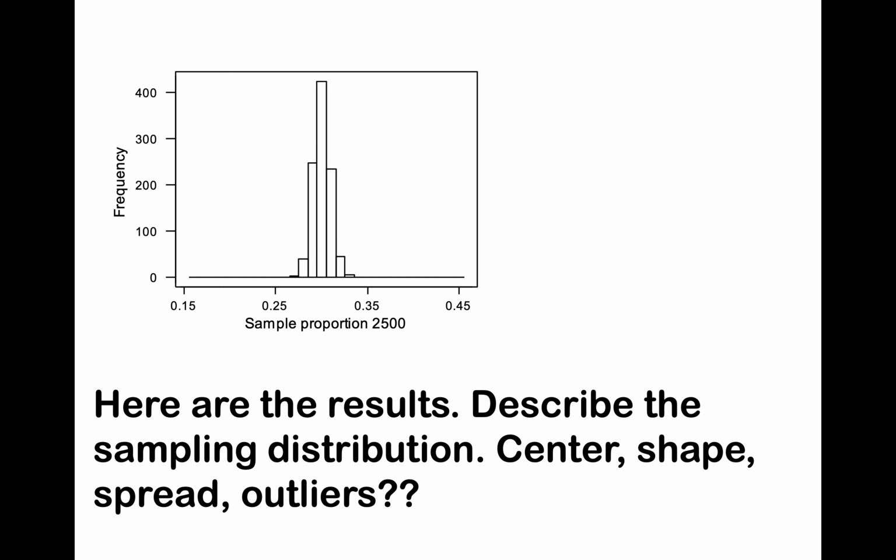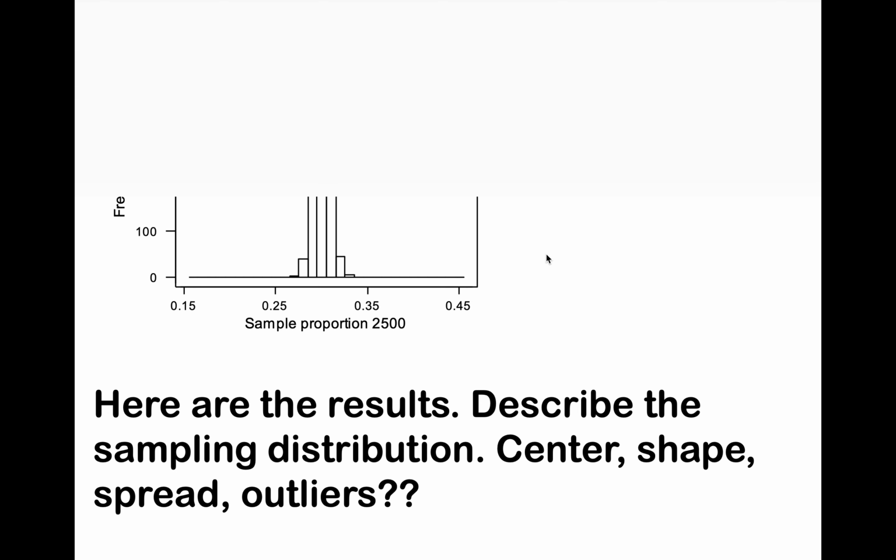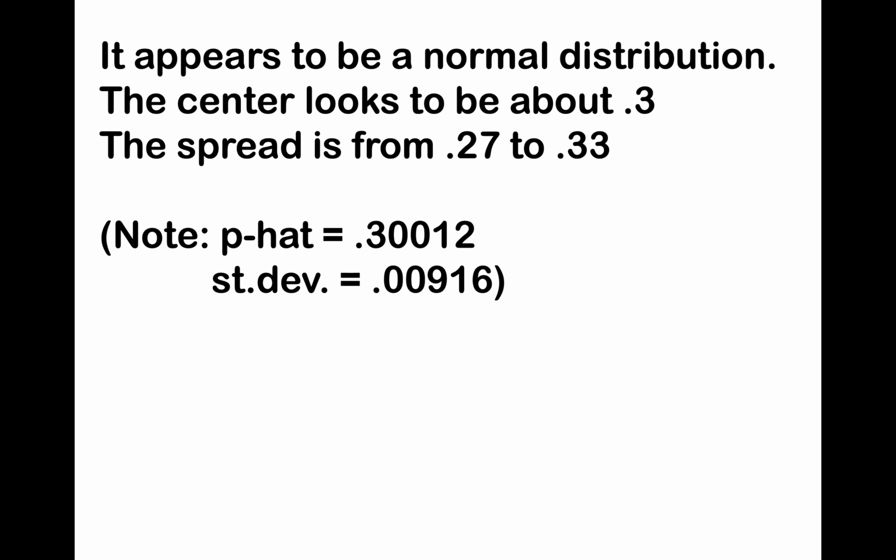But here are the results. If you were to describe the sampling distribution, the center, shape, spread, and outliers, notice it's still approximately normal. Notice the center appears to still be 0.3, but the most noticeable difference is the spread has changed. It's so much less. So we have so much less variation. It turns out to be about 0.009 for the standard deviation.